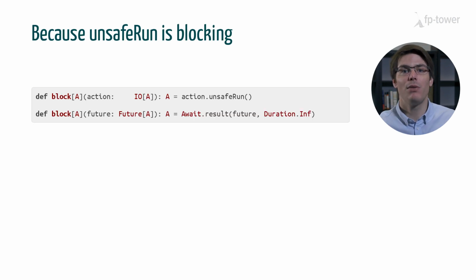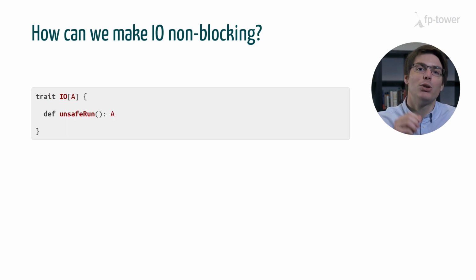It becomes clearer if we compare the signature of Await.result with unsafeRun. unsafeRun takes an I/O of A and returns an A, while Await.result takes a future of A and returns an A. So unsafeRun is the equivalent of Await.result with an infinite timeout, meaning that we wait for the result until it is available. Okay, so to implement non-blocking concurrent combinators, we need to base the I/O definition on a method other than unsafeRun. What should it be?